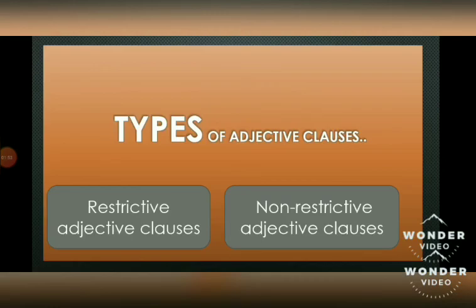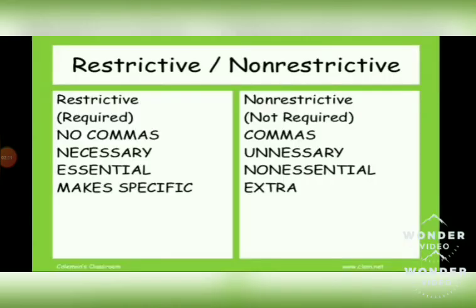Now let us understand the different types of adjective clauses. There are two types of adjective clauses. First one is the restrictive adjective clause, and second one is the non-restrictive adjective clause. Now how to find out the difference between both? The first one, the restrictive adjective clause, is also called an essential adjective clause.